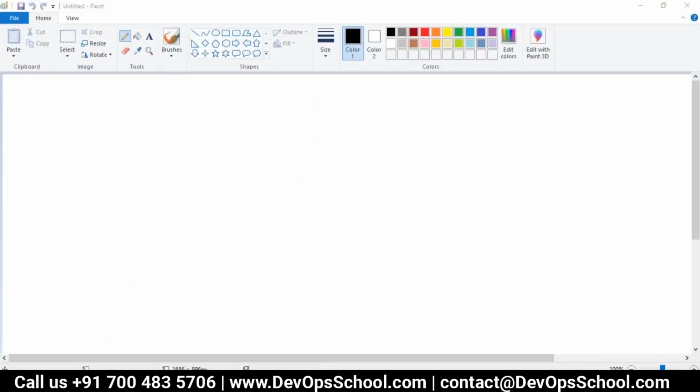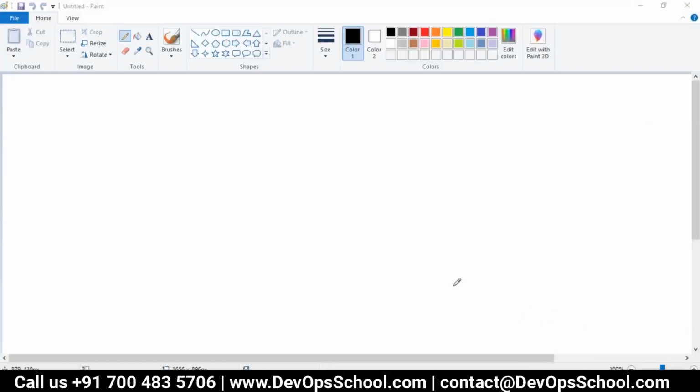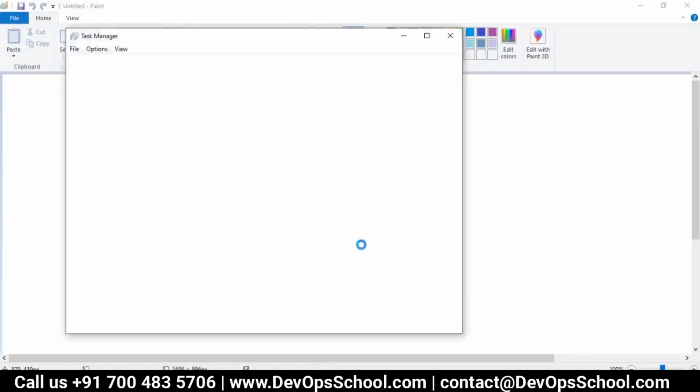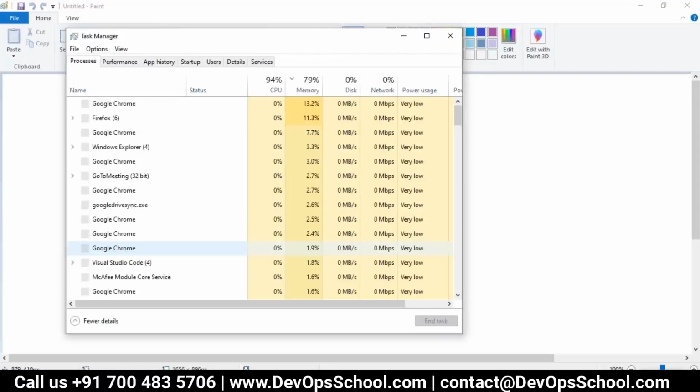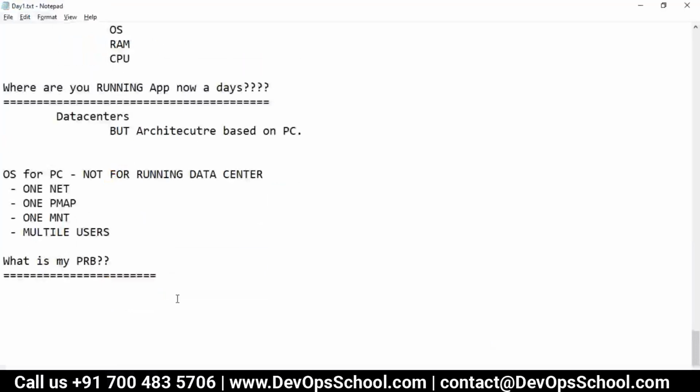Instead of drawing a picture, let me show you my computer. This is my PC. Task Manager. Oh, I can't believe I'm having utilization of 90%. But when you run a data center, typically your utilization is 30%. Real physical machines typically have utilization of 20% or 30%.